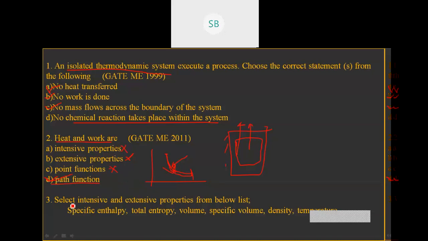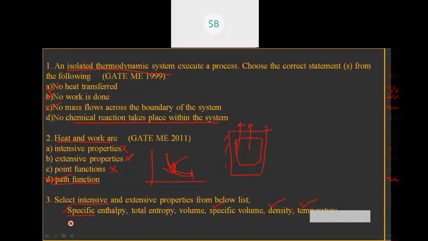After that, the third one is: select intensive and extensive properties from the list. First of all we are going to select intensive properties. Specific enthalpy is an intensive property, then specific volume is an intensive property. The third one is density, also an intensive property, and temperature is also an intensive property. So these four are intensive properties.